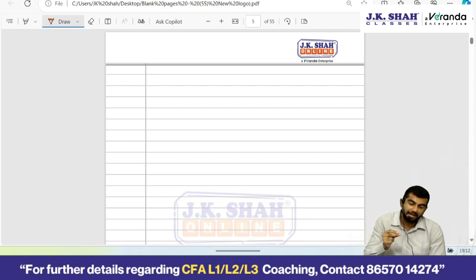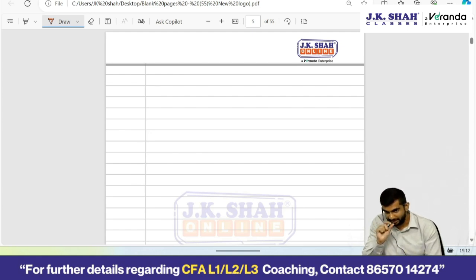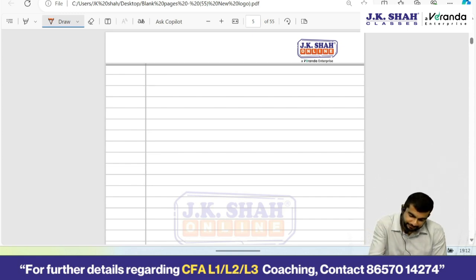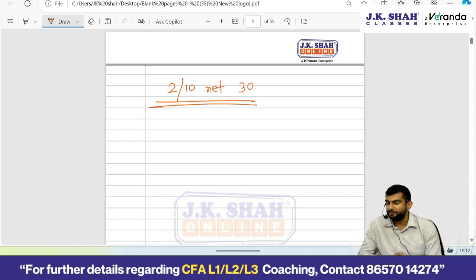Now we had discussed one working also, effective annual rate of vendor financing, whether to go for that or to go for a bank loan. Logically I had explained you the entire formula, if you remember. 2 by 10 net 30. What is the interpretation of this statement? In any case you have to pay your creditors within 30 days, but if you pay within 10 days you get an additional 2% discount. So we had done a calculation whether it is worthwhile to take this discount or it is okay to forgo this discount, right?